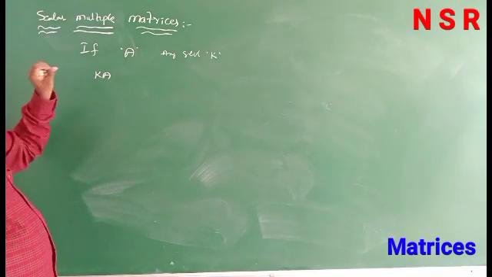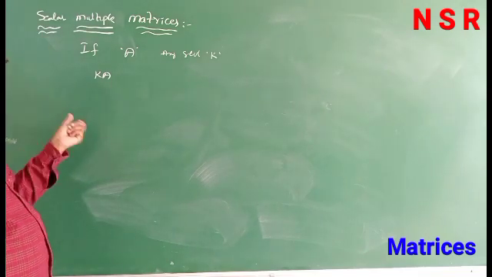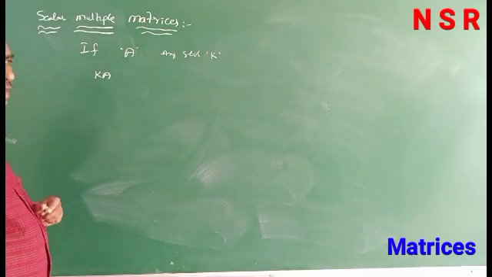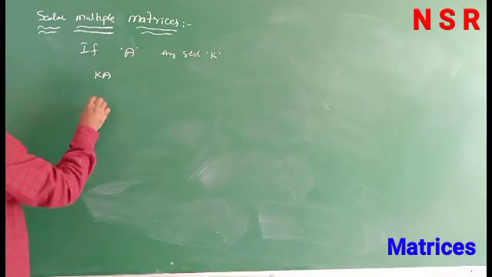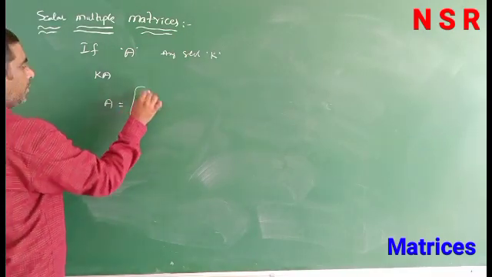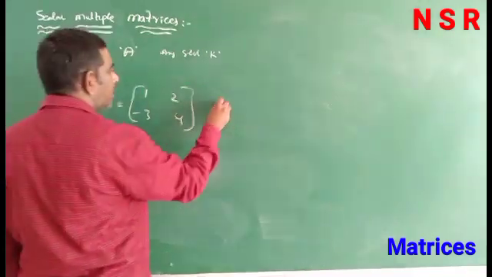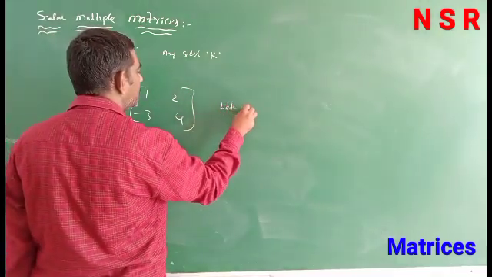Scalar multiple of matrices means, suppose A is any matrix and k is a scalar. For example, suppose this is A: 1 2 minus 3 4. Let us consider k equal to 2.